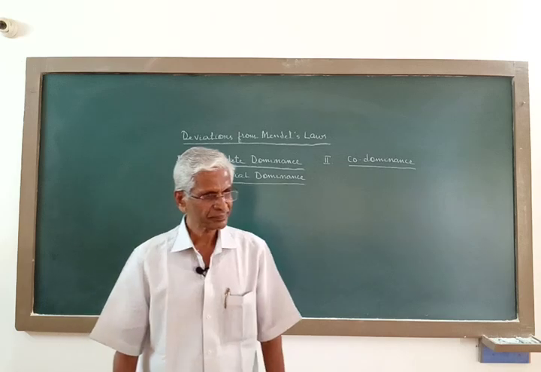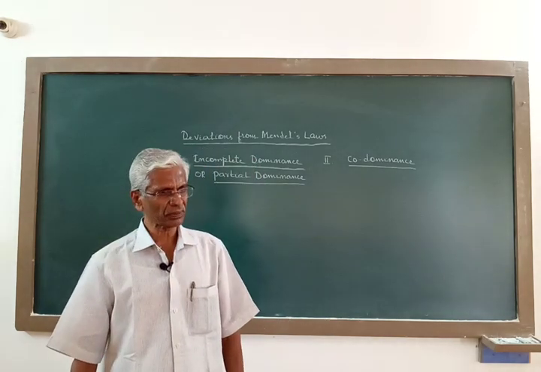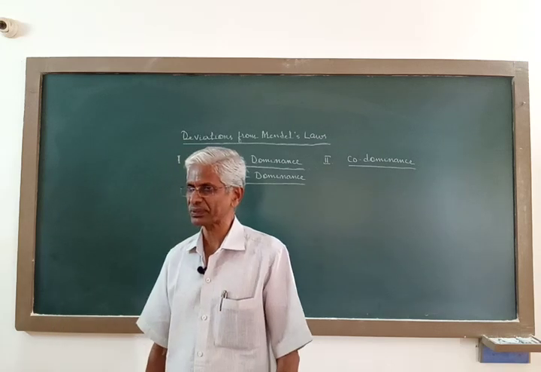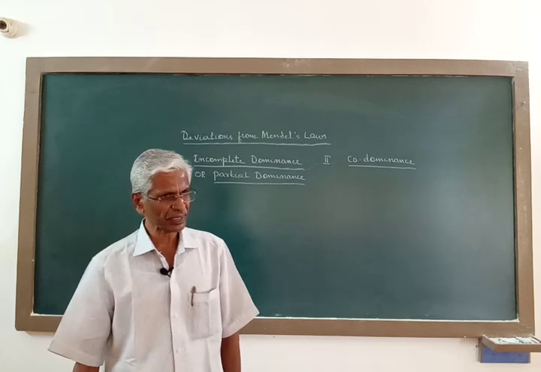Now, let me repeat. If the question is what is incomplete dominance or what is partial dominance, then what should be your response? What should be your answer here?